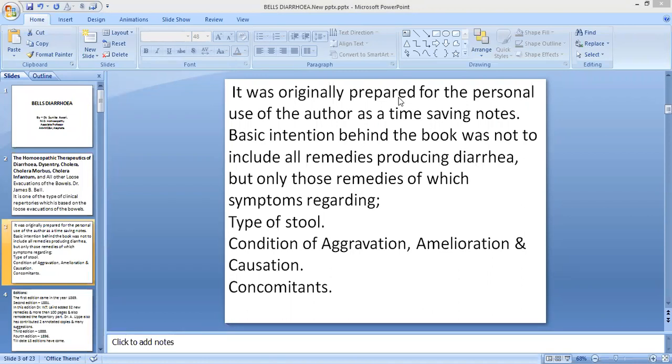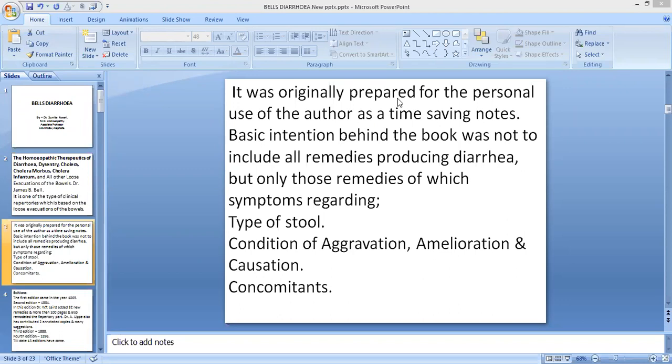The basic intention behind the book was not to include all remedies producing diarrhea, but only those remedies of which symptoms regarding type of stool, conditions of aggravation, amelioration, causation, and concomitants.